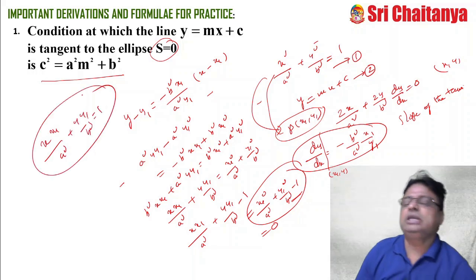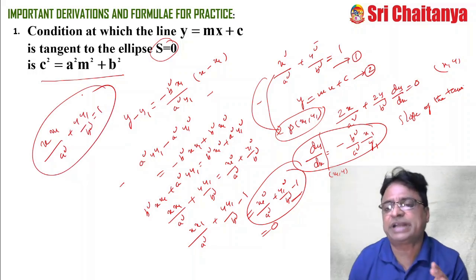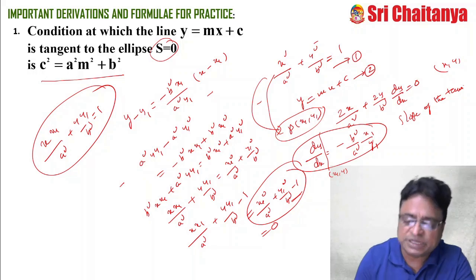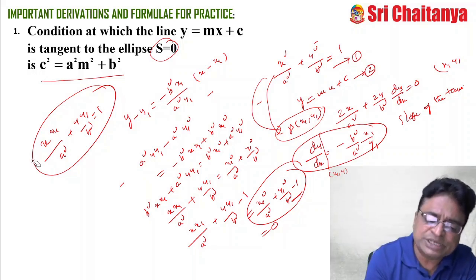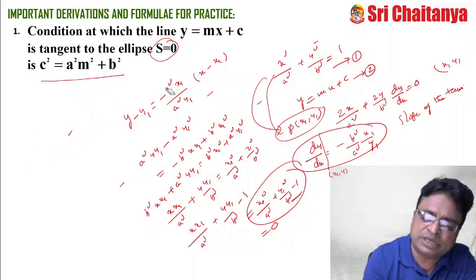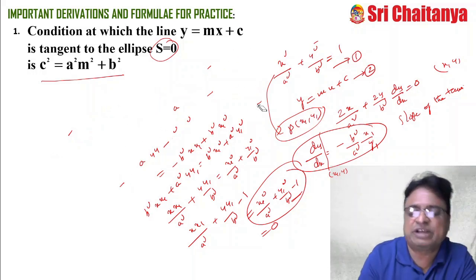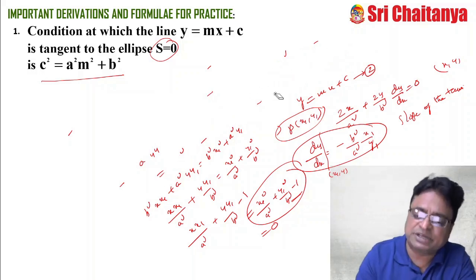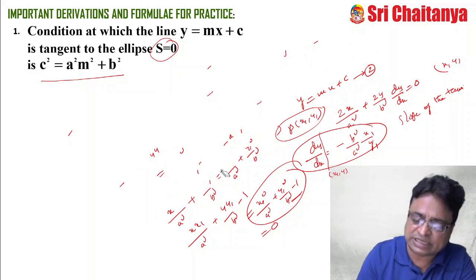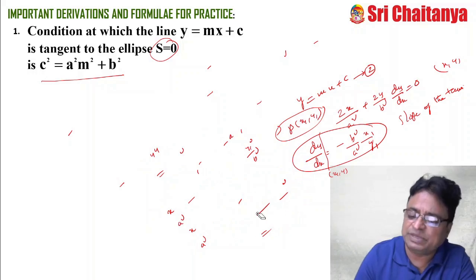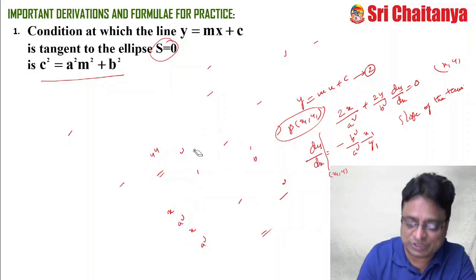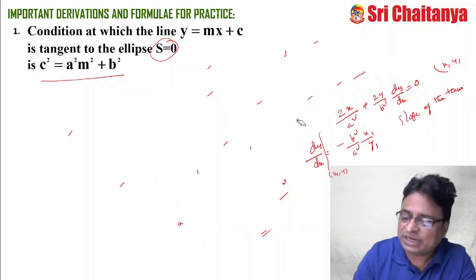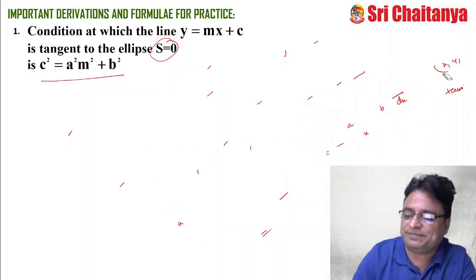This is what? Equation of the tangent to the ellipse at x1, y1. So tell me once again, what is the equation of the tangent to the ellipse x square by a square plus y square by b square is equal to 1, where a greater than b or a less than b, whatever the condition may be. Equation is fixed. What is that? x x1 by a square plus y y1 by b square equal to 1, that is S1 equal to 0, at x1, y1, the equation of the tangent.